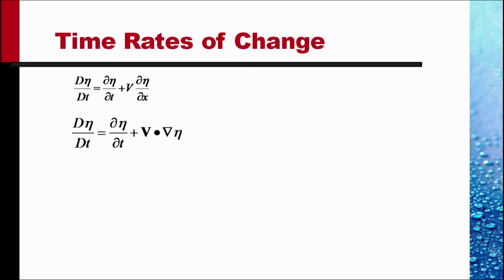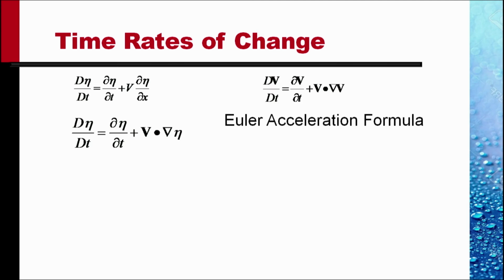If eta is taken as the velocity, then Dv, the derivative of velocity by Dt, is acceleration. Dv by Dt is del v by del t plus v dot del v. This is known as the Euler acceleration formula.